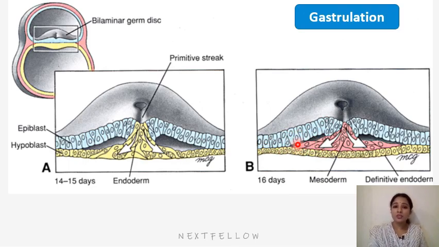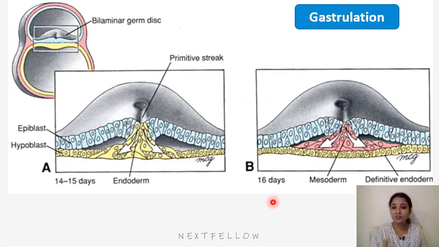So the cells which do not migrate from the primitive streak but remain in the epiblast form the ectoderm, and hence the epiblast will give rise to all three germ layers. So the source of these three germ layers is the epiblast. So ectoderm, mesoderm, endoderm, all these three layers will form different tissues and organs in our body.